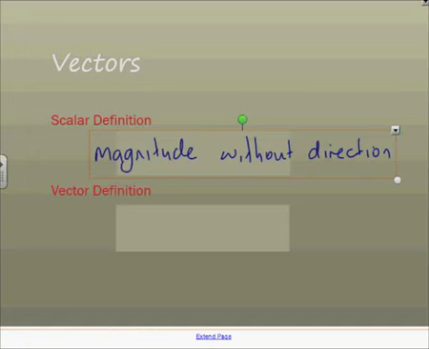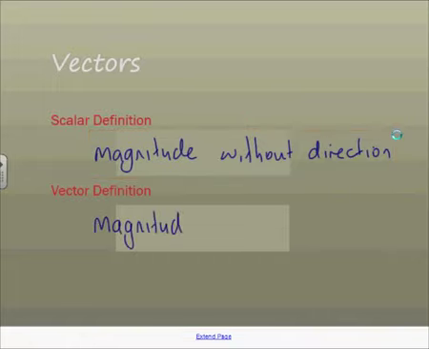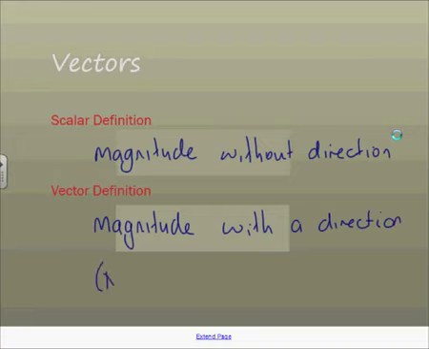So, what is a vector? Well, a vector is something that has a magnitude with a direction. Okay, well, these are not the proper definitions. Please, can you find a better one using a dictionary?